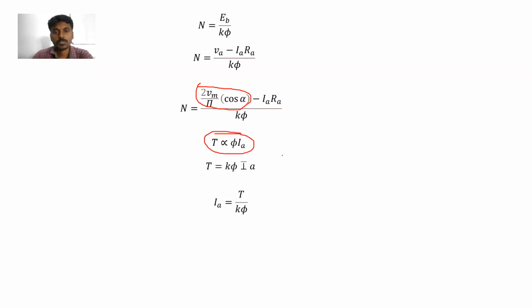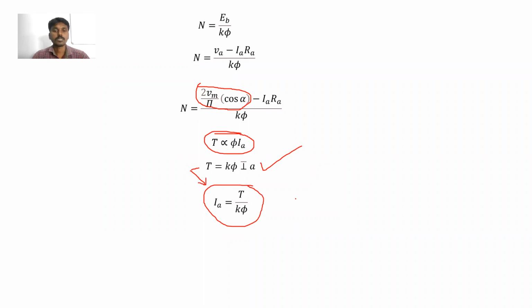Also we know the formula, torque is directly proportional to the flux into Ia. Already we know the formula. So the torque T is equal to K into phi into Ia. So from this equation, what can we write?